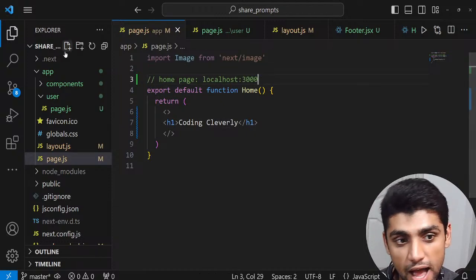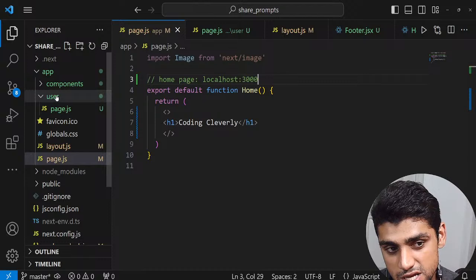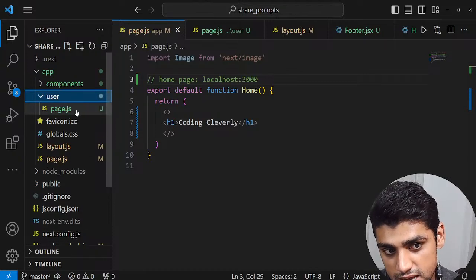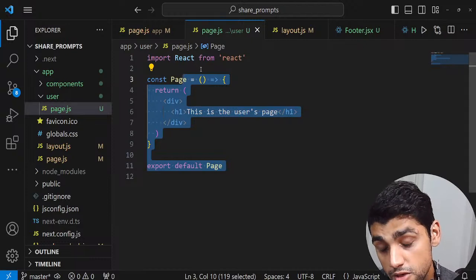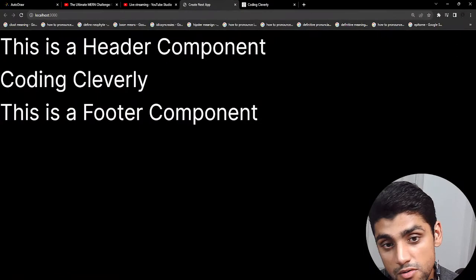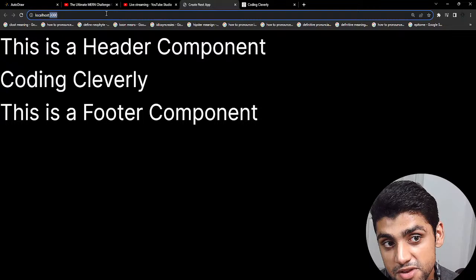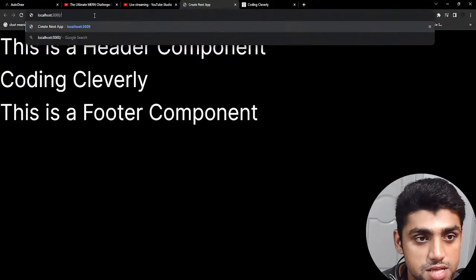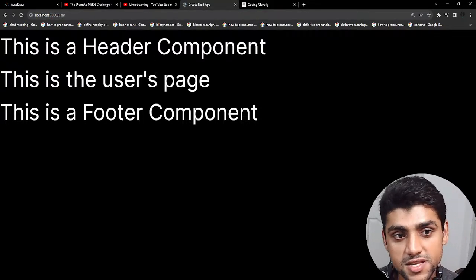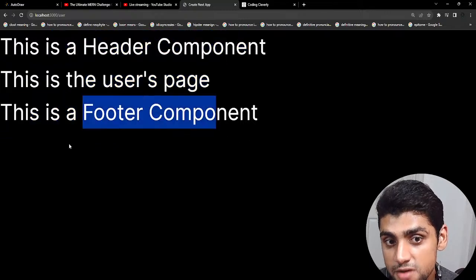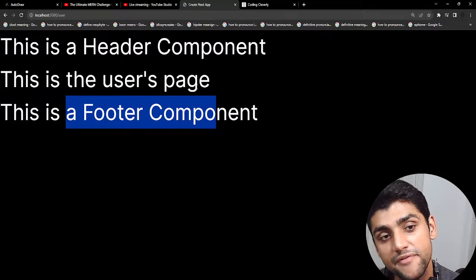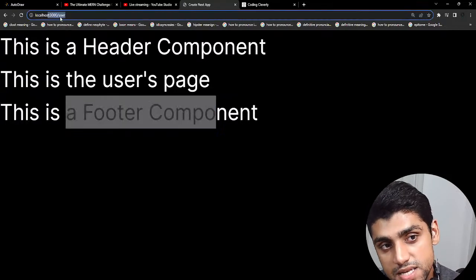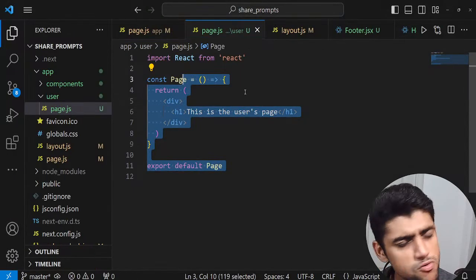So let's just add this folder, which is the user folder, and inside we put in page.js, which has this users page component. Also another server-side component. If I go now, it's just automatically going to do it for me, because that's all we had to do. /user, and this is the users page, and you can see that the header and footer remain the same. Amazing stuff here, man. Now, this is routing in Next.js to another level.